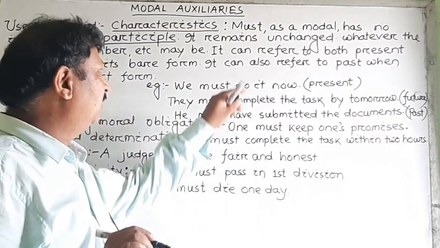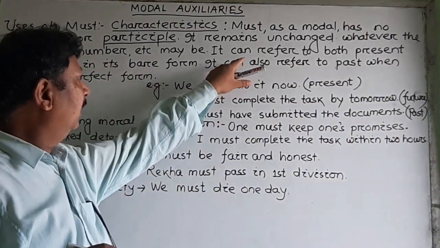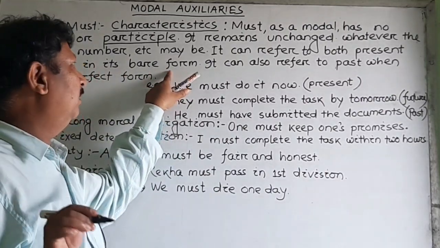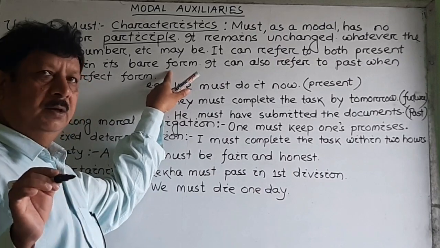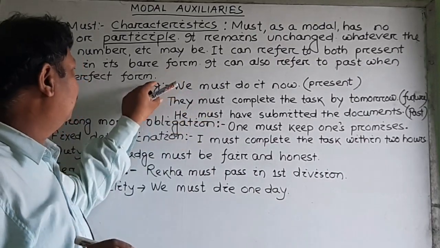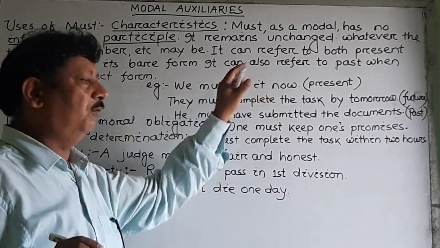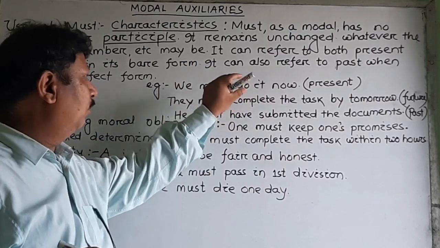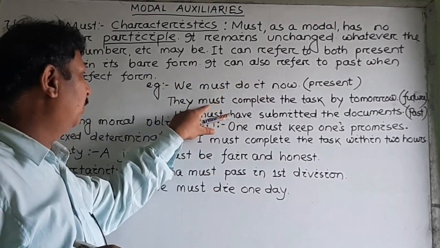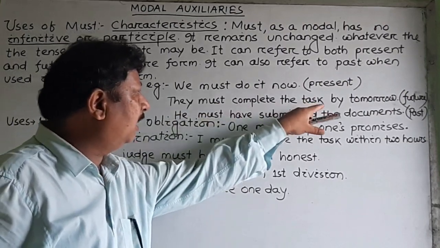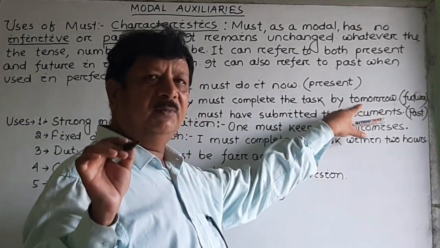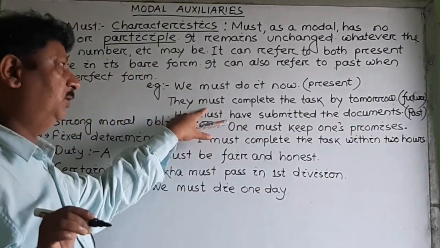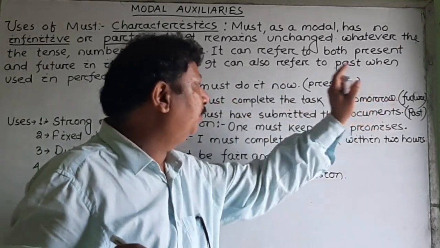See the example I have given here, it can refer to both present and future in its bare form, means the must can express both future time as well as the present tense. See the example, we must do it now. That means it expresses the present time. But when we say again using that particular modal must, they must complete the task by tomorrow. See the adverb of time that refers to future, so the same must expresses even the future time.